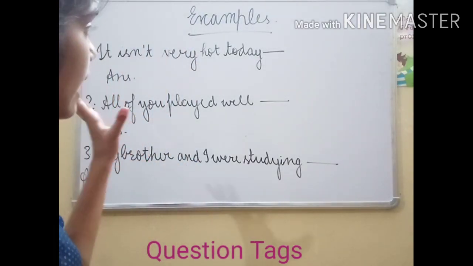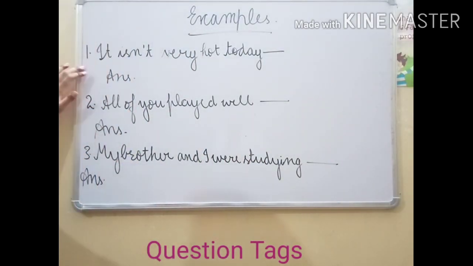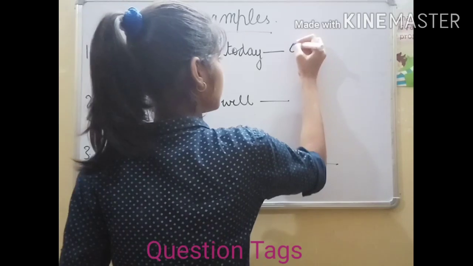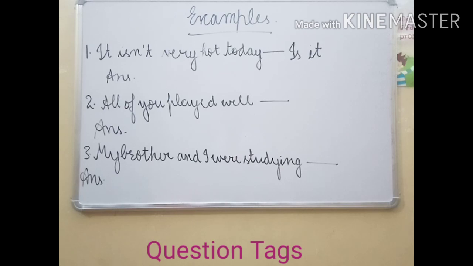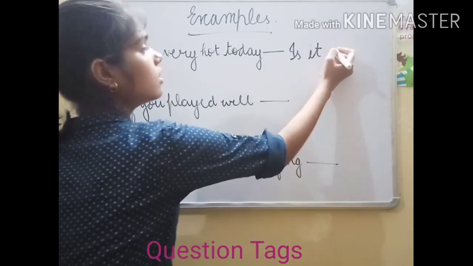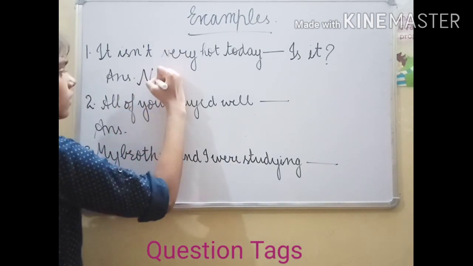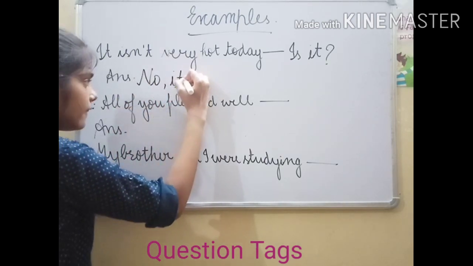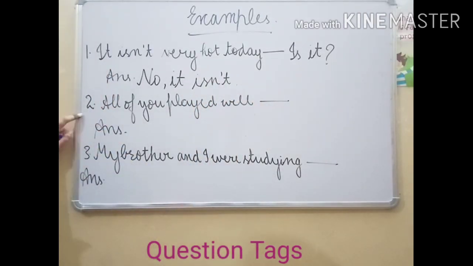Now here we will add some question tags and some short answers also. First one is it isn't very hot today. Now in the sentence there is only isn't, so the question tag will be is it. And we have to supply some short answers also. Then it will be no, it isn't.